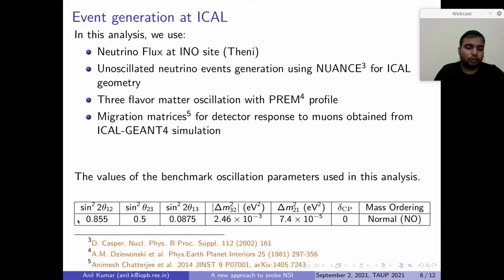And these are the values of oscillation parameters which we are going to use in this work. Most importantly, sin²θ23 will be 0.5 and δCP will be 0. And for mass ordering, we are considering normal mass ordering. The whole analysis can be done with the inverted mass ordering also, but in this work we consider only normal